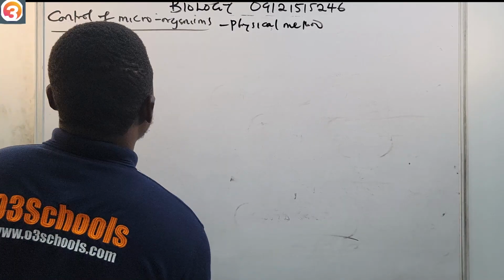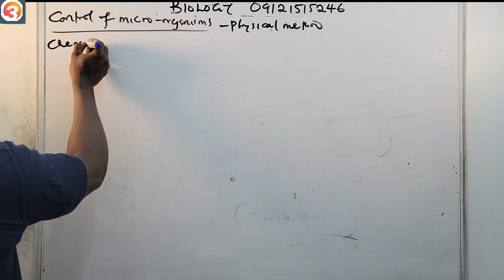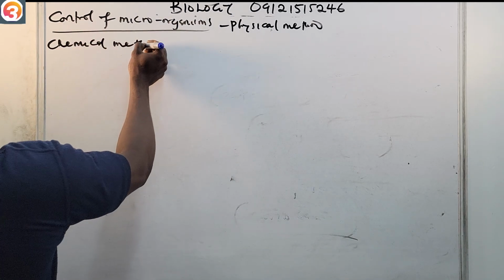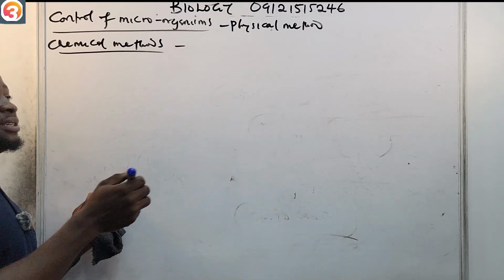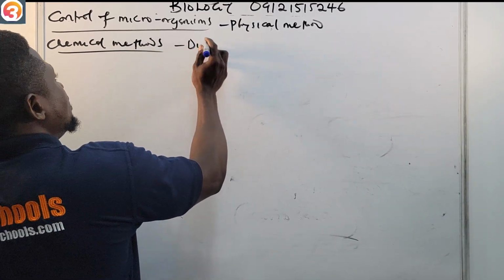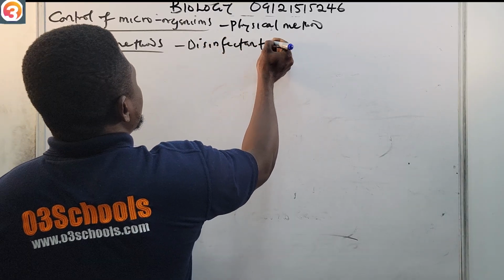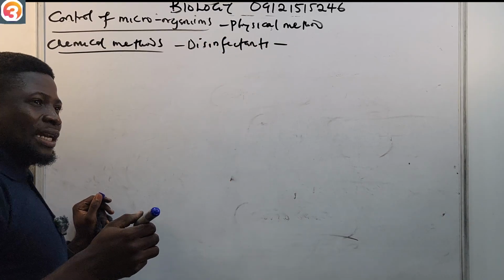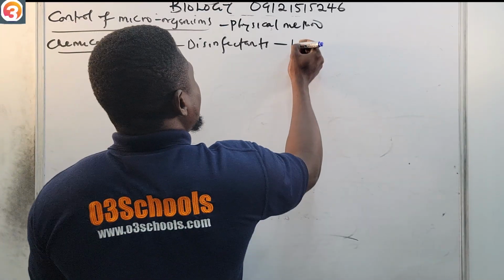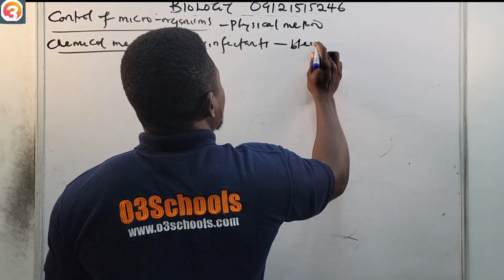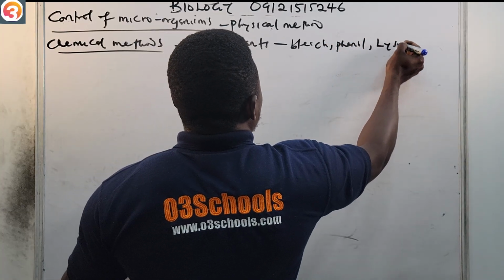Then also we have biological methods. Let me talk about chemical methods first. Chemical methods, for example, the use of disinfectants, examples like bleach, phenol, and Lysol.